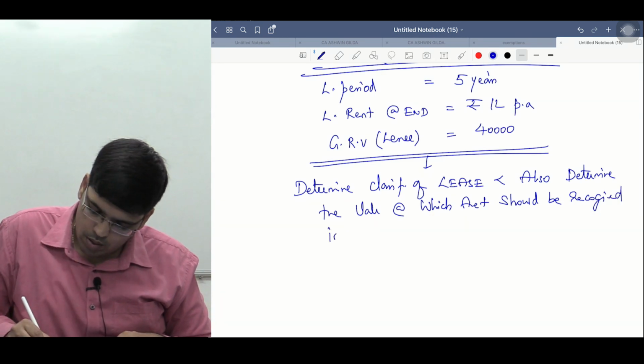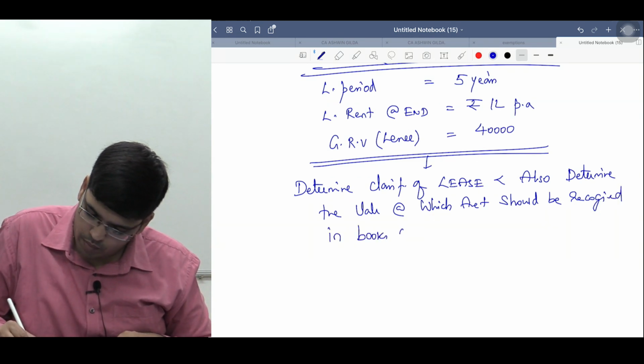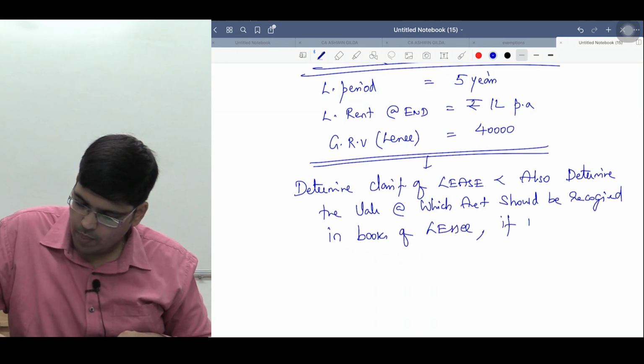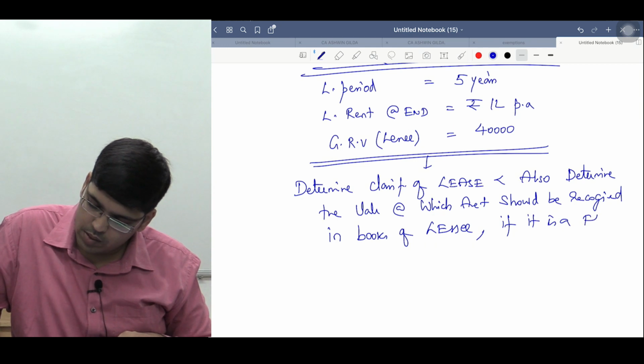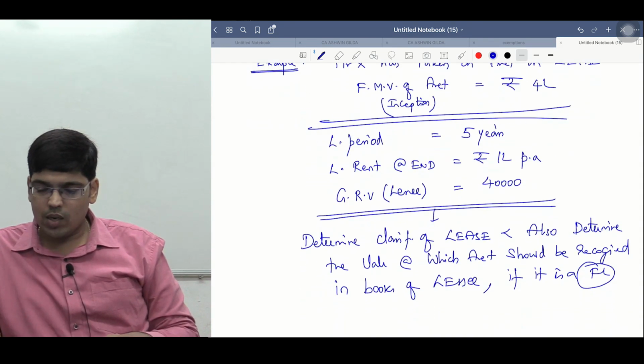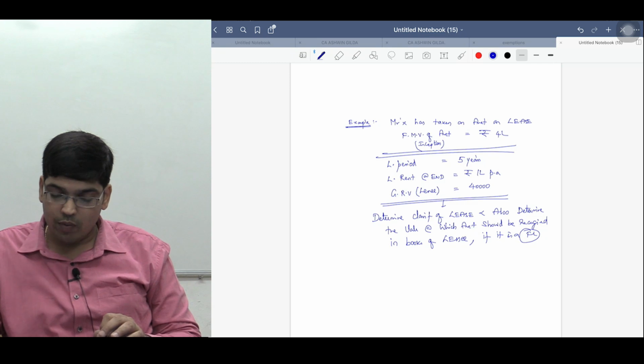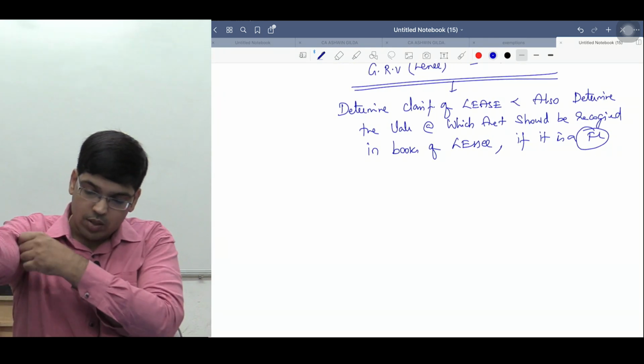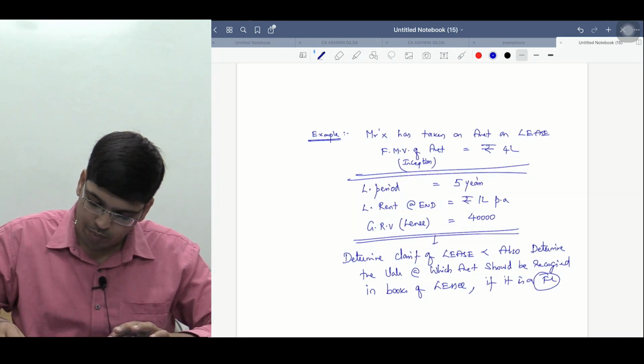Recognized in books of lessee if it is a finance lease. If the lease is a finance lease, at what value you want to recognize the asset in the books of lessee, also you provide that, right ना sir? अब इसको कैसे सॉल्व करेंगे? अब ध्यान से देखो. Am I clear with this information?